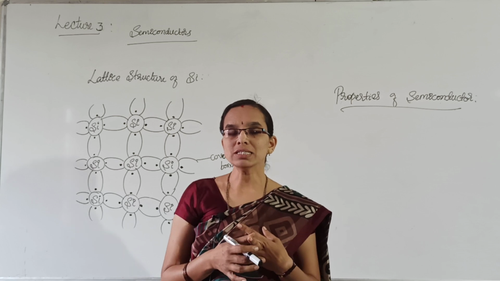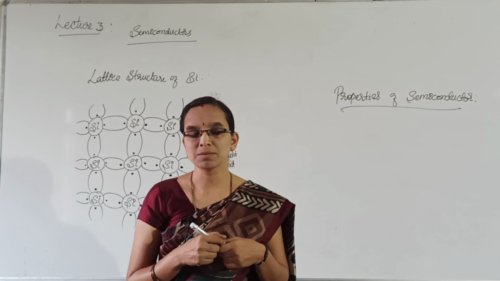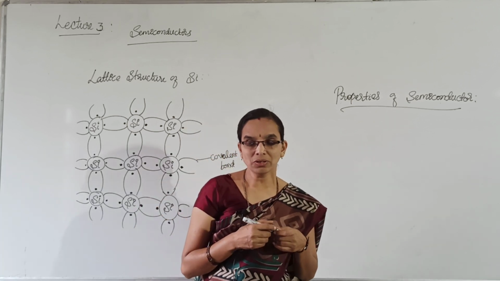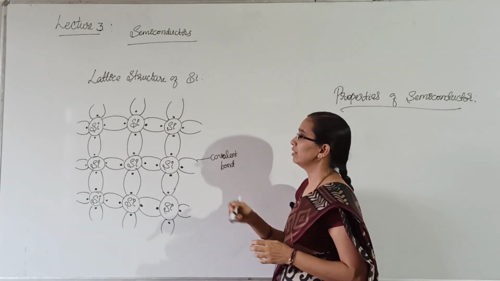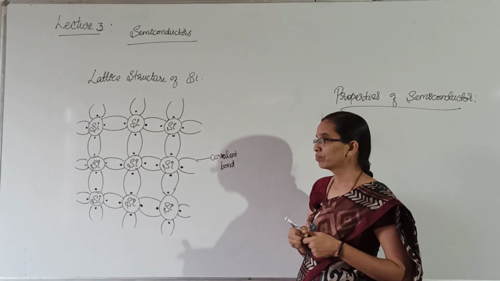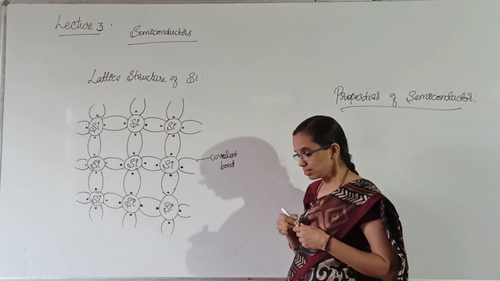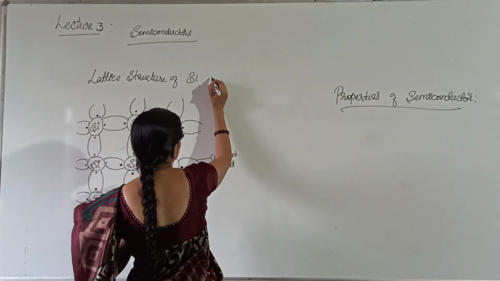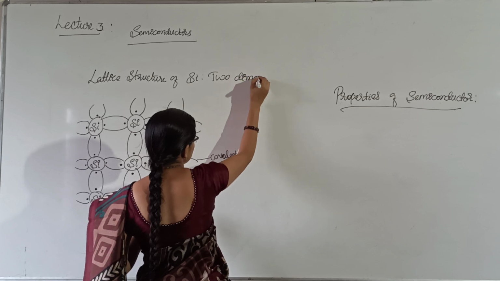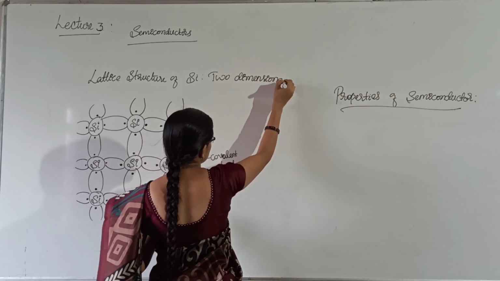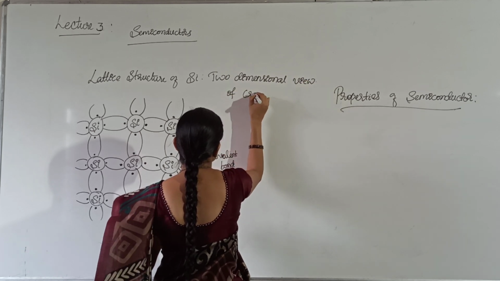So, both germanium and silicon are tetravalent substances. So, these 4 valence electrons, here we have a lattice structure of silicon. The same way you can draw the lattice structure for germanium. Lattice structure is nothing but a two-dimensional view of a crystal.